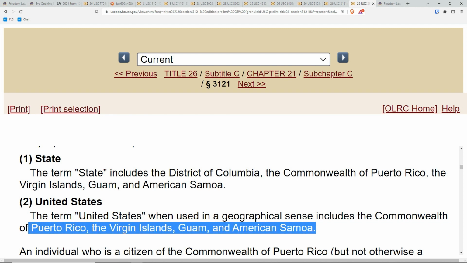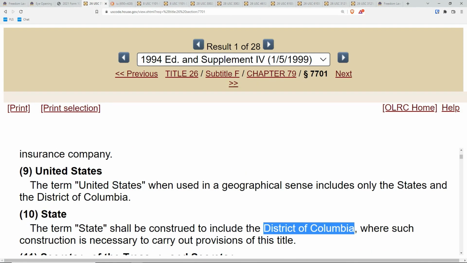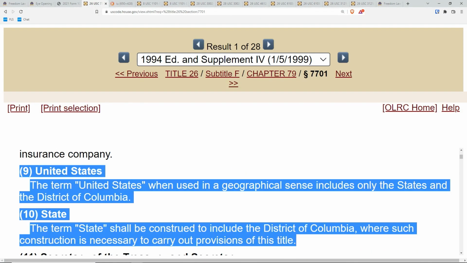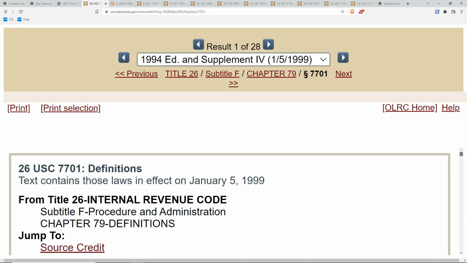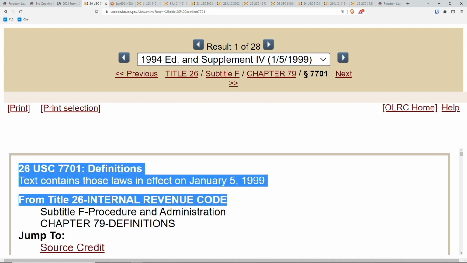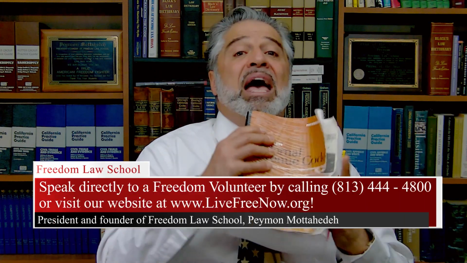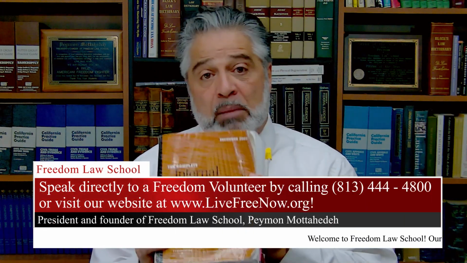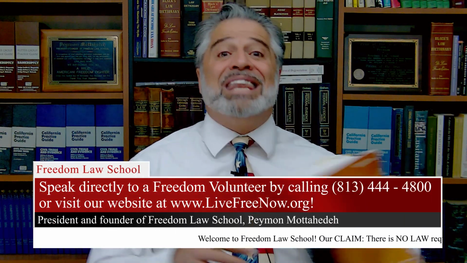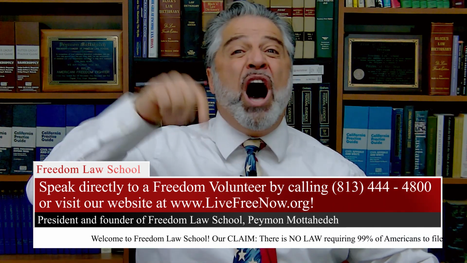So with that, folks, you can see clearly that the 50 states are not listed here in Section 7701, folks, okay? It's not there. The entire Internal Revenue Code applies to Washington, D.C., folks. That's all it applies to, except certain chapters that specifically apply to other lands. In a detailed video below, watch that.